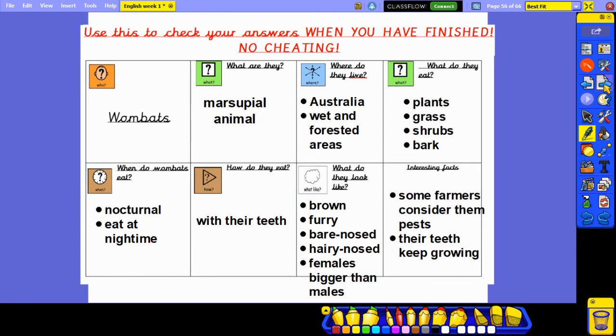And here is what your report should look like when you've finished. No cheating. Some of these boxes might be slightly different. You might have some more information than me. Well done. Just remember to use the report to answer the questions.